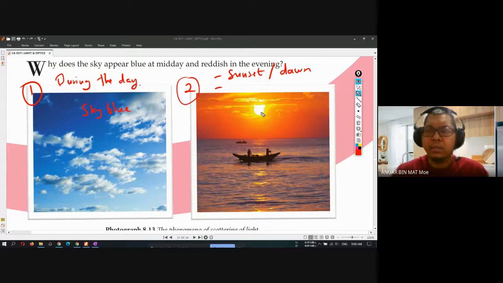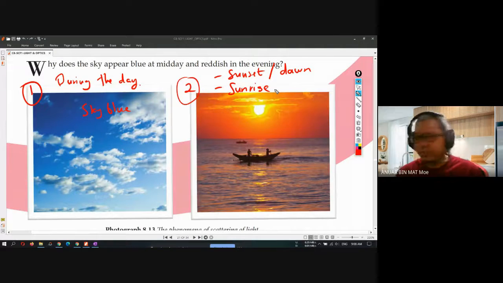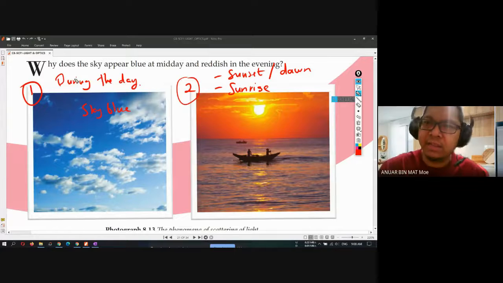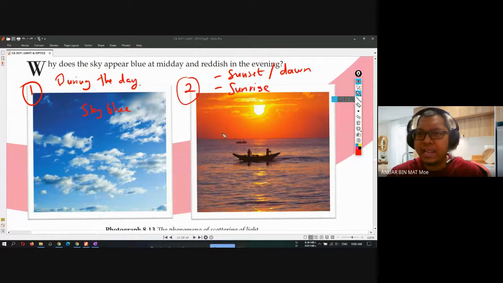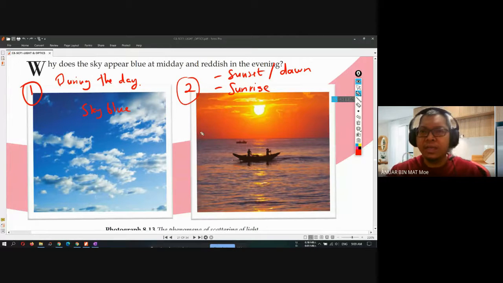Dawn, D-A-W-N. Dawn is what, class? Sunset or sunrise? Dawn in Malay is senja, right? Okay, never mind. Later on you can try to find the meaning of dawn, whether it is sunset or sunrise.